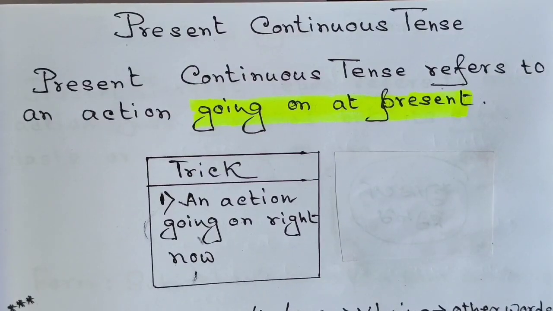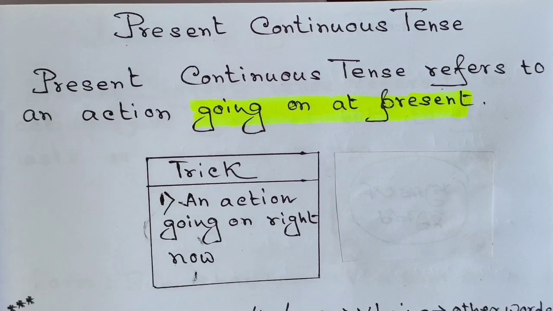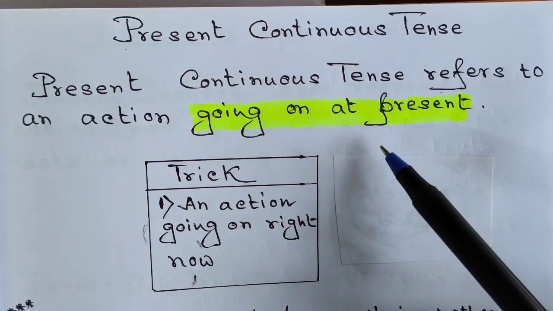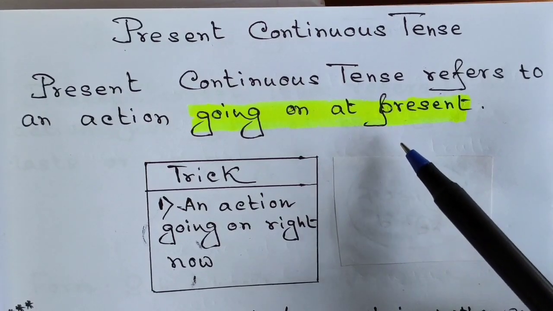Dear learners, let's start discussing what present continuous tense is all about. But before I make a start, I would like you to watch my previous video where I discussed present indefinite tense. You can go to the description box. I have left the link in. Well, now let's understand what present continuous tense refers to. Present continuous tense refers to an action going on at present.